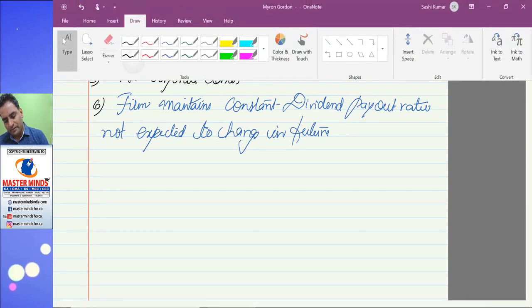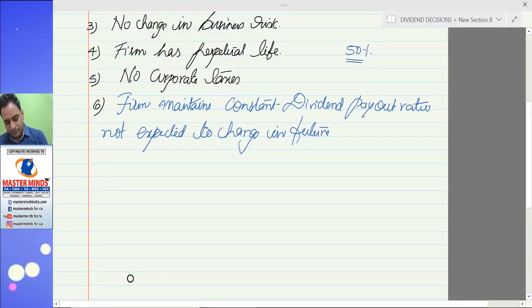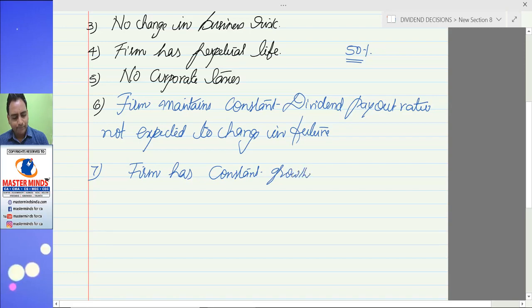Seventh one. Firm has constant growth rate.